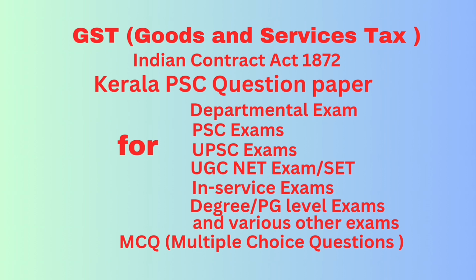Question number 39. Under GST law, an exempt supply means: supply of goods or services or both which attracts nil rate of tax, non-taxable supply of goods or services or both, or which are wholly exempt from tax under section 11 of the CGST Act or under section 6 of the IGST Act. Answer: all three, 1, 2 and 3.